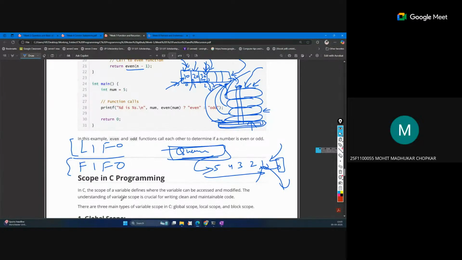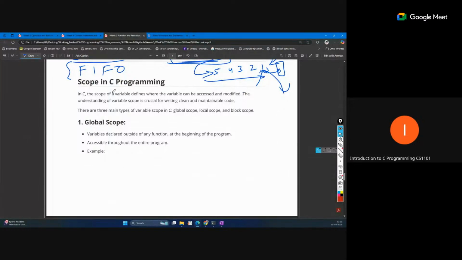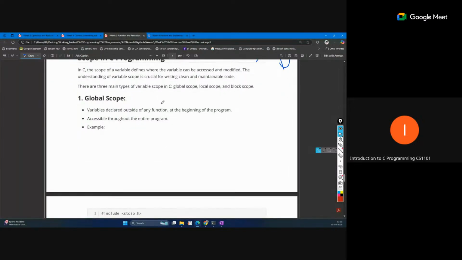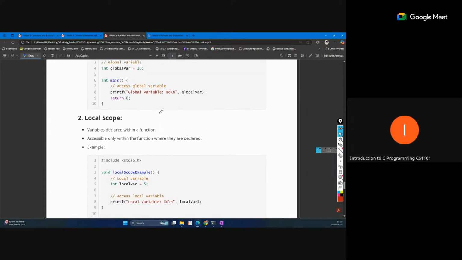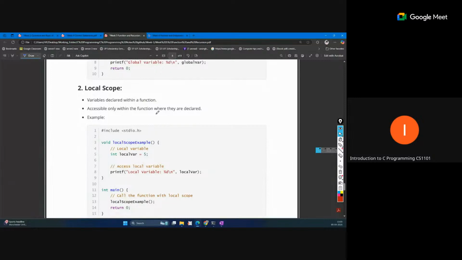Now, scope in C programming. Scope means, if we have defined something at some point, where we can access that thing, that variable or that function from. That is defined under the scope category. Local scope means any variable which is defined inside a function can only be accessed from that function, or maybe a block.